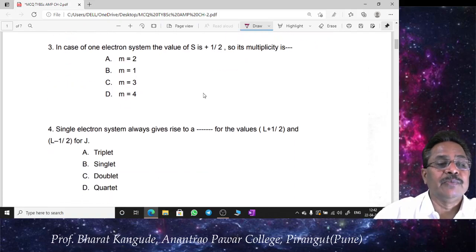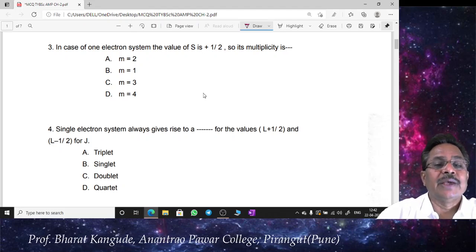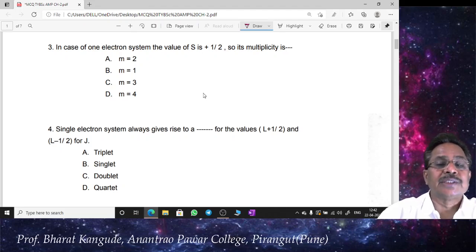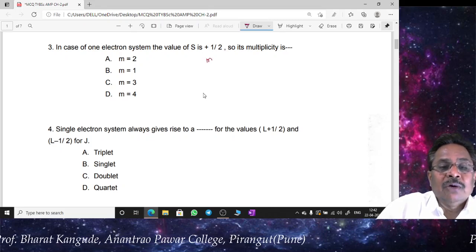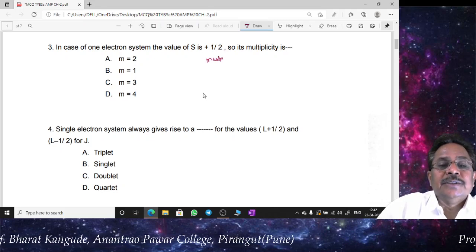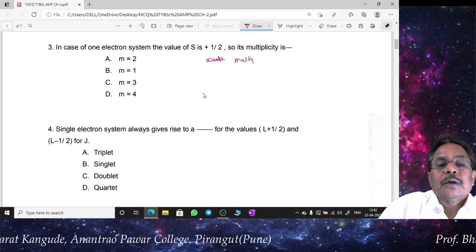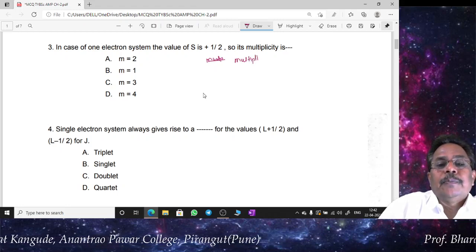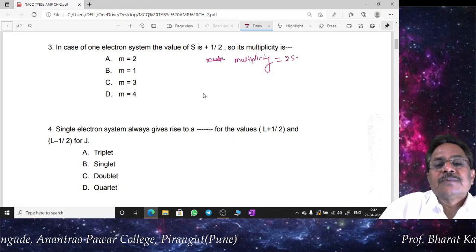Now question number 3: in the case of a one electron system, the value of S is 1/2, so what is its multiplicity? Now we know in atomic and molecular spectra that multiplicity is given by 2S plus 1.